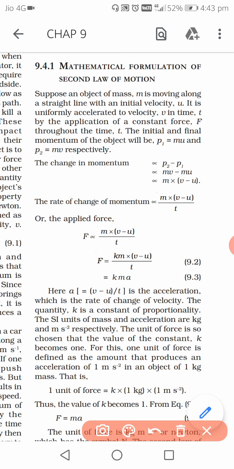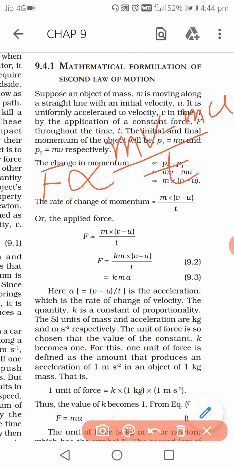So what is the rate now? That means force is directly proportional to the rate of change. Rate means first we will write the change in momentum. Change in momentum is how much? mv minus mu, and rate means divided by time. And this is the equation I have written here. Okay, I hope it is clear.